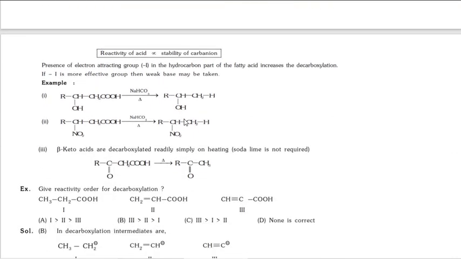Now, reactivity of acid is directly proportional to stability of carbanion. So carbanion means C minus, carbocation means C plus. Okay, so reactivity of acid generally, if the carbanion is stable then the reactivity is more.